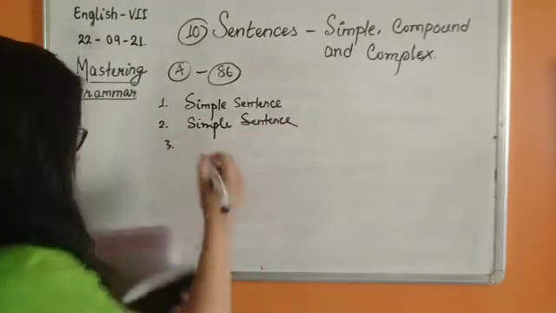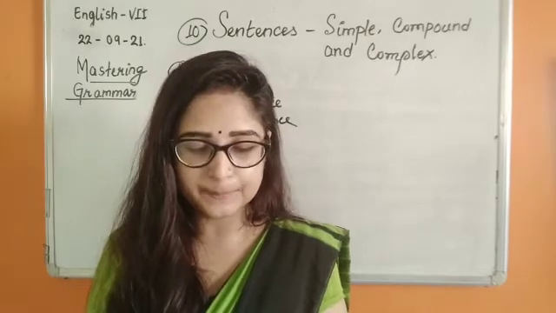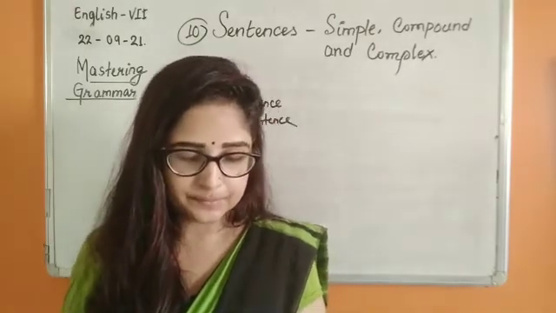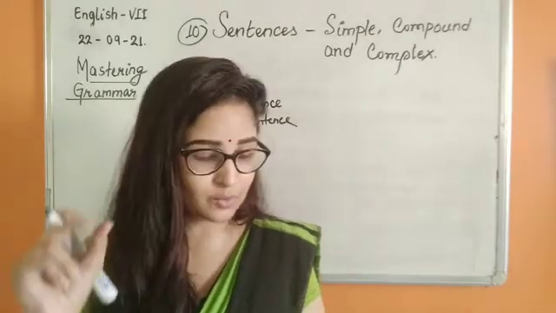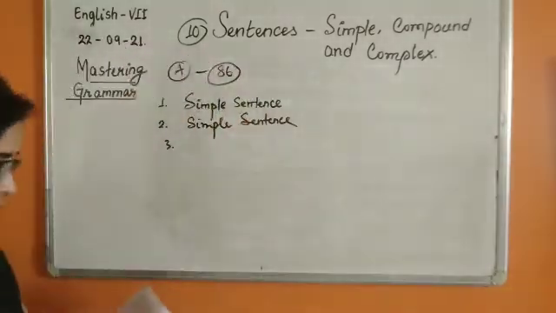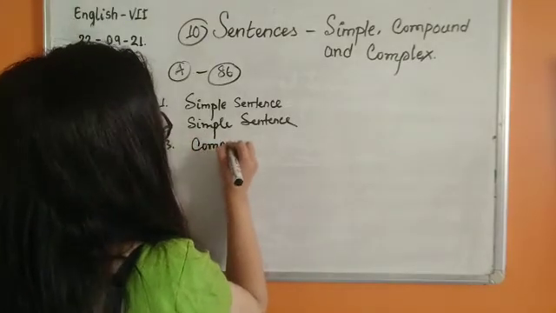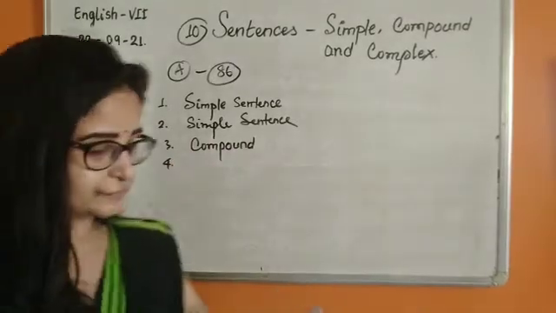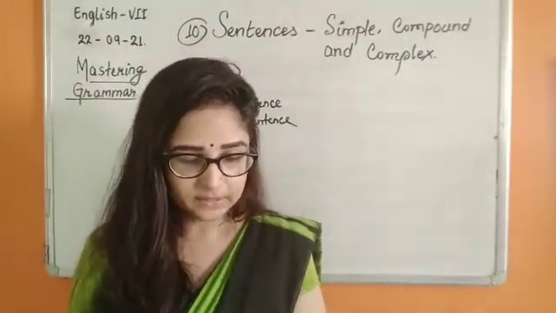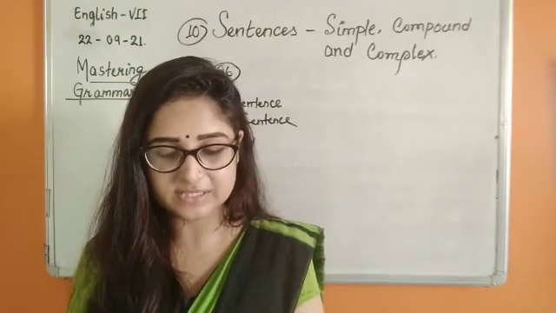Number 3 now. Reena didn't like the pudding but she ate the preparation. See here, "but" is used; coordinate conjunctions are used. So it has to be compound. Compound sentence. Number 4, it was a difficult puzzle. Okay, 4, the children rushed inside because it started to rain.